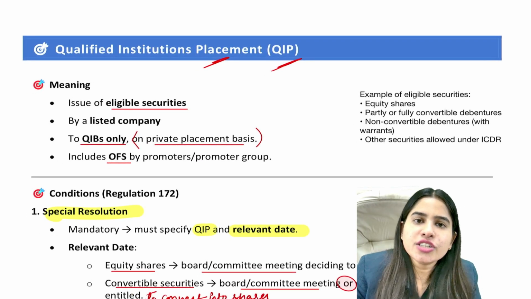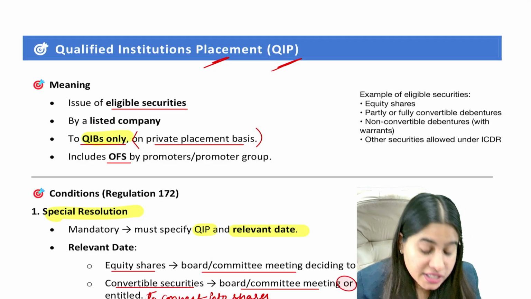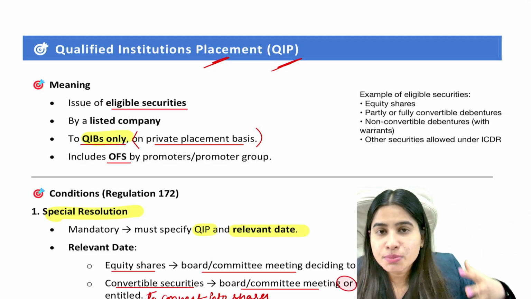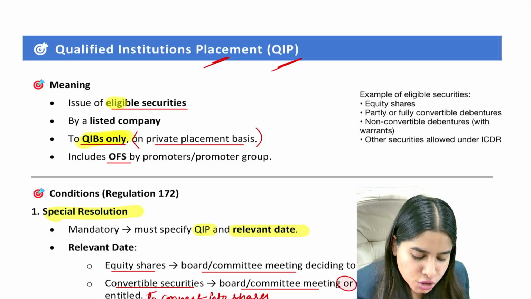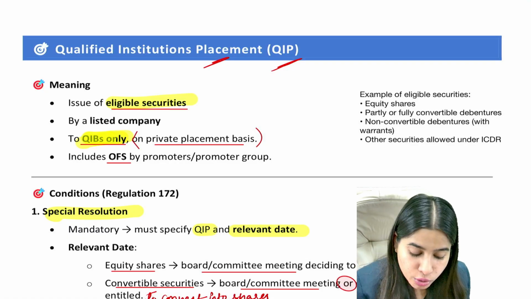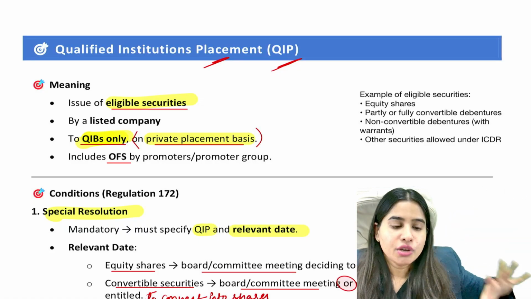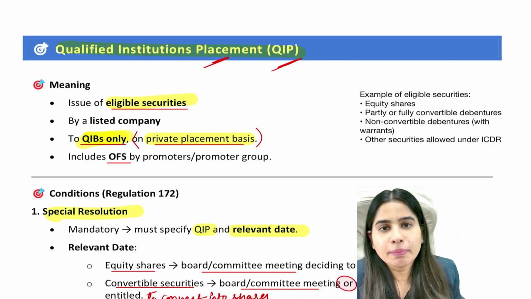It means issuing shares to QIBs. Who are QIBs? We have done in lesson 2. They are big investors like insurance companies, mutual fund, banks, PFIs, etc. So they are big investors. So when we issue eligible securities to QIBs on private placement basis, we are not offering shares to everybody. We are offering shares only to QIBs. That is known as qualified institutional placement.